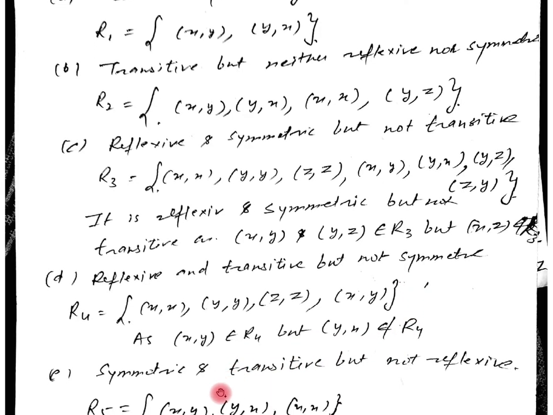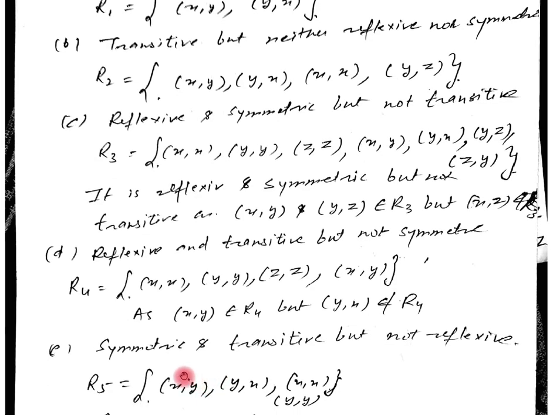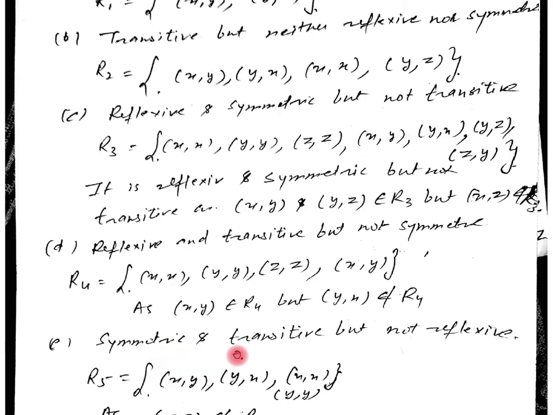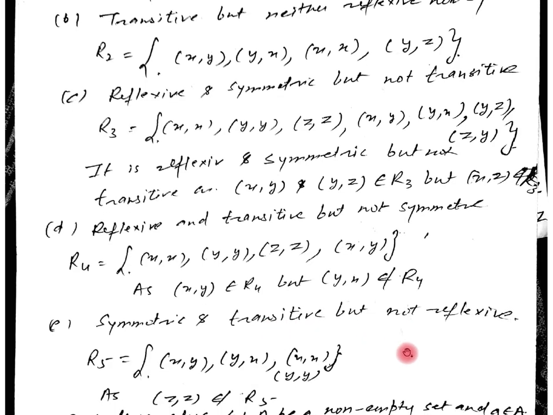Now next we have to tell the relation symmetric and transitive but not reflexive. It is symmetric and transitive but it is not reflexive. For it we can assume here symmetric: if XY is there then YX is there. Then it is not reflexive: XX is there, YY is there but ZZ is not there. So it is not reflexive.